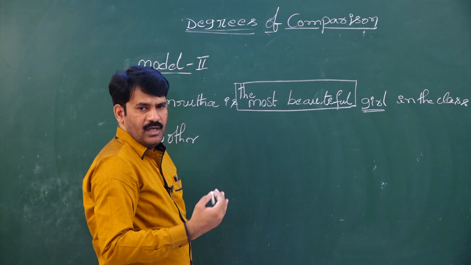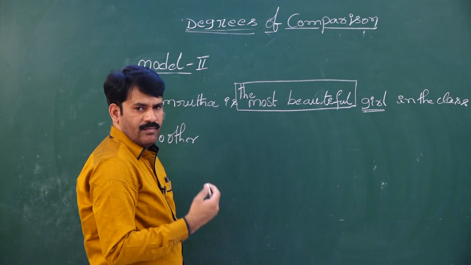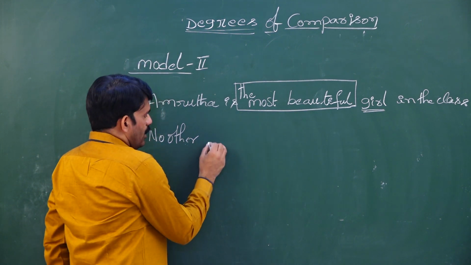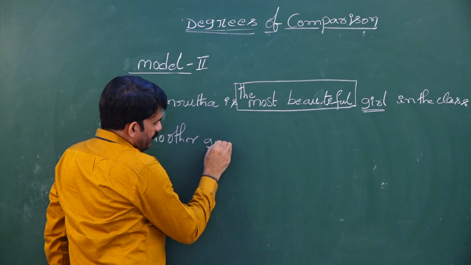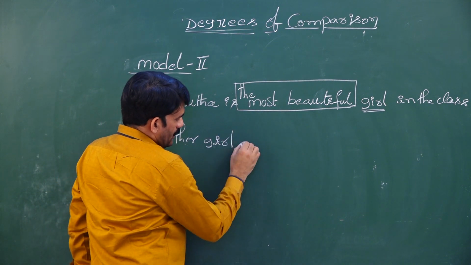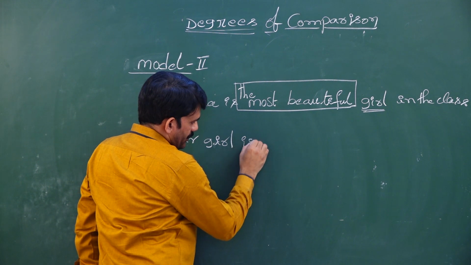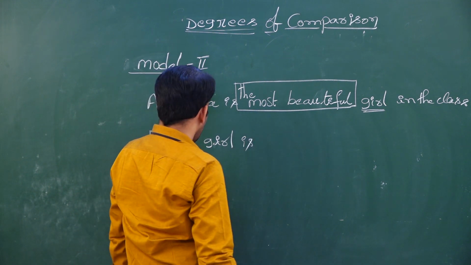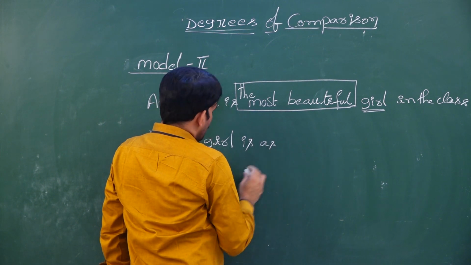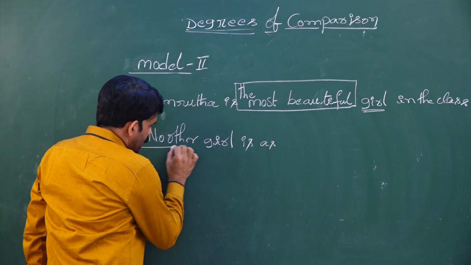The structure, how to write the sentences from positive to comparative, comparative to superlative. No other, noun singular, that is no other girl. As girl is singular, we have to take a singular verb. No other girl is as. No other is used only in positive degree.